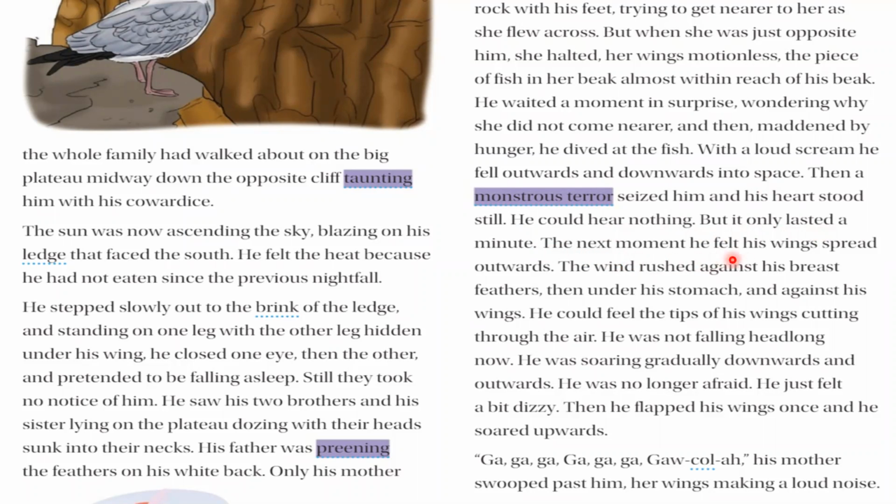The next moment he felt his wings spread outwards. The wind rushed against his breast feathers, then under his stomach, and again his wings. He could feel the tips of his wings cutting through the air. Now he felt that he had started flying. He was feeling the air near his stomach, near his wings.